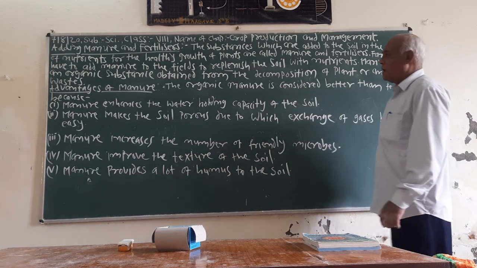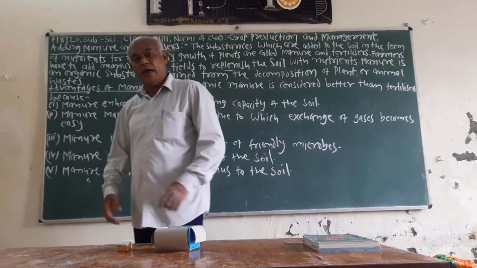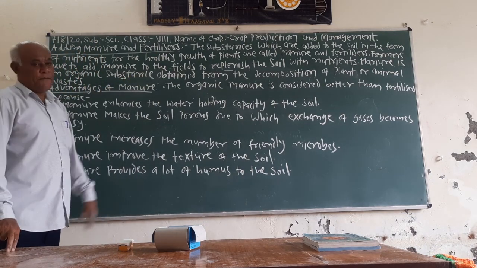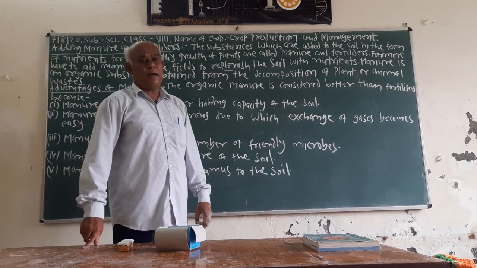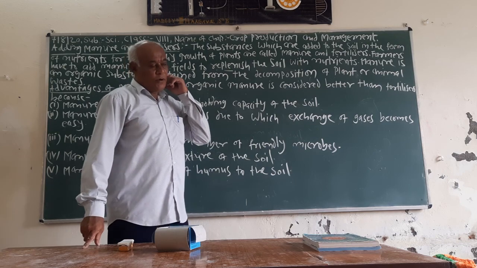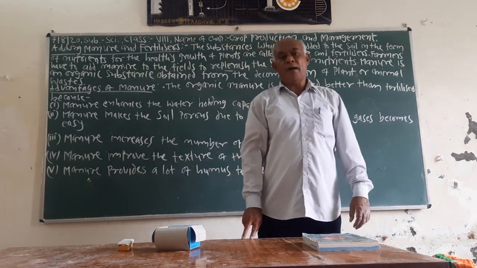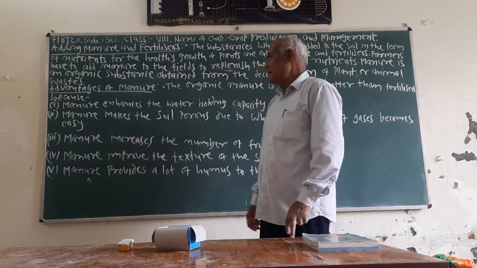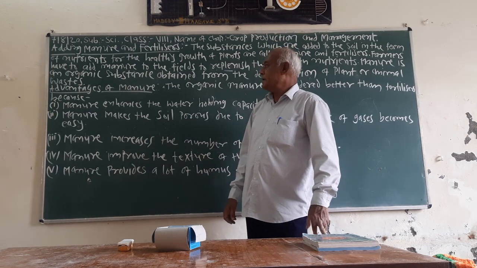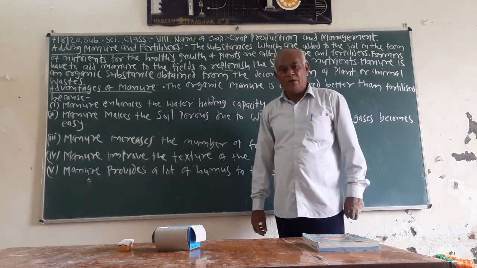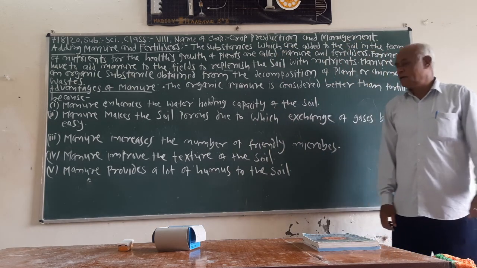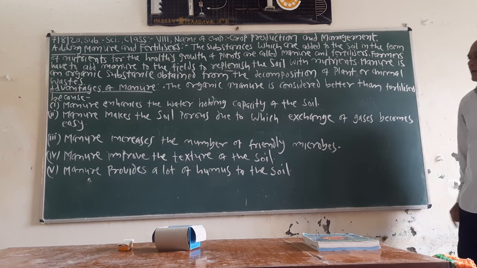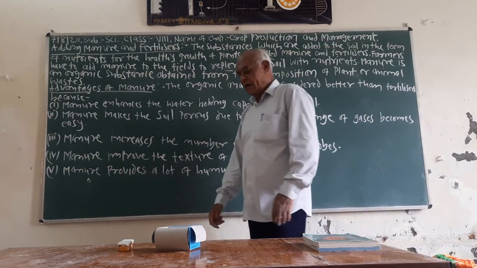What is manure? Now, manure is an organic substance obtained from the decomposition of plant or animal waste. Manure is obtained from plant waste and animal waste, and is an organic substance. We see that